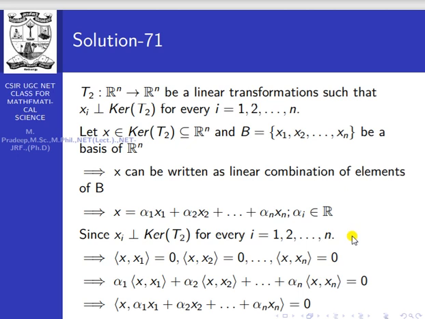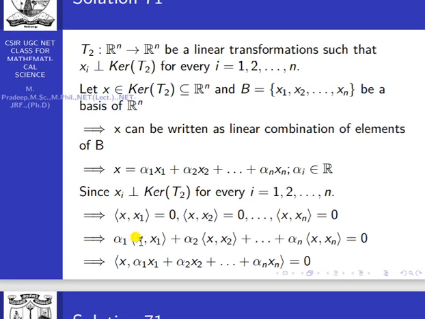So xi is orthogonal to kernel T2 means the inner product of x comma x1 equals 0, of x comma x2 equals 0, of x comma xn equals 0. From this, alpha 1 times x comma x1 plus alpha 2 times x comma x2 and so on plus alpha n times x comma xn equals 0, because each and every element is 0. So this should be equal to 0. When you use the property of inner product, we can express alpha 1 times the inner product of x with x1 as x comma alpha 1 x1, because alpha i is a scalar, a real number.